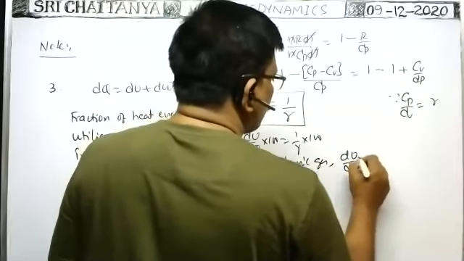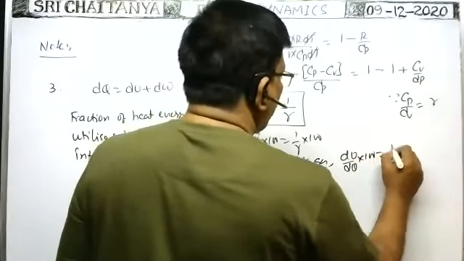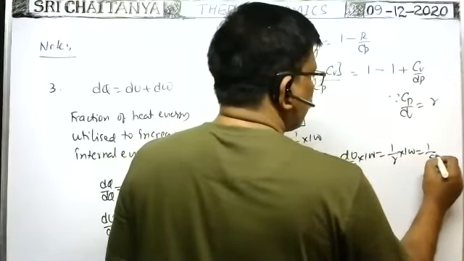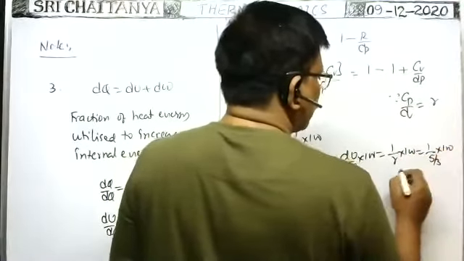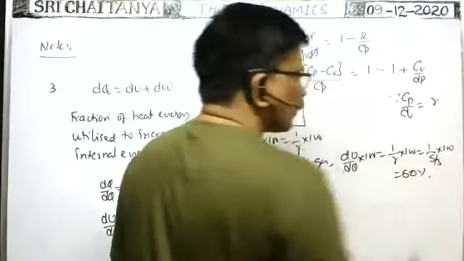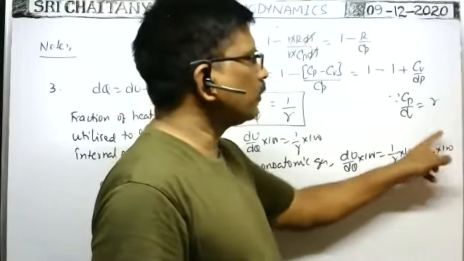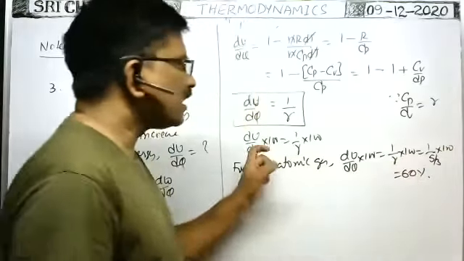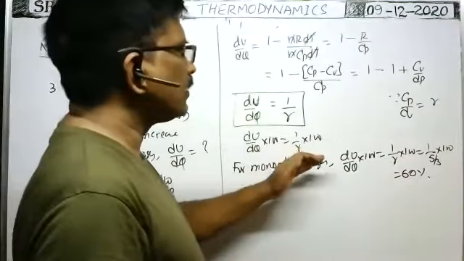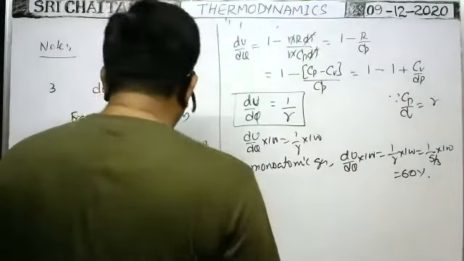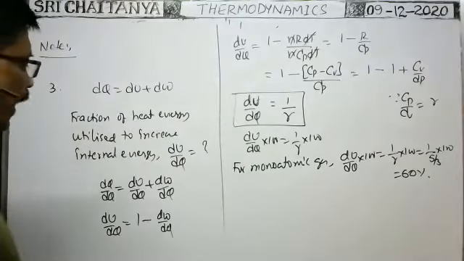For monoatomic gas, the fraction of heat energy utilized to increase the internal energy is equal to 1 by gamma into 100. For monoatomic gas, gamma is 5 by 3, so 3 by 5 into 100. That is equal to 60%, no? Am I right? 3 by 5 into 100, 5 twos are 10, 3 twos are 6, 60. That's why in case of monoatomic gas, the fraction of heat energy utilized to increase the internal energy is equal to 60%. Similarly, what is the fraction of heat energy utilized to do external work done?